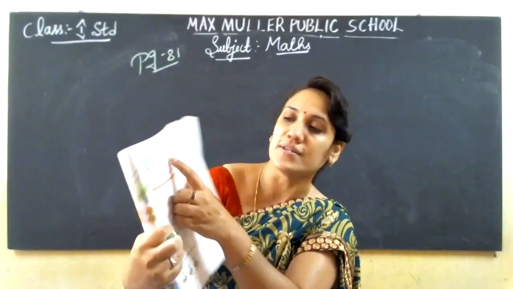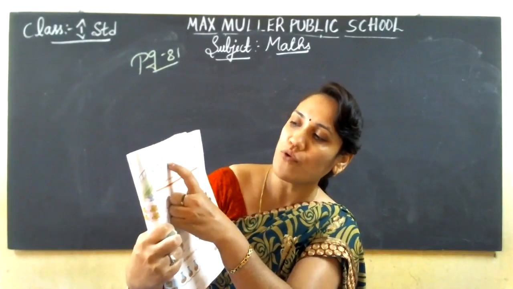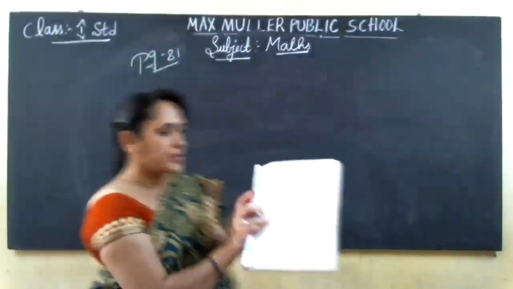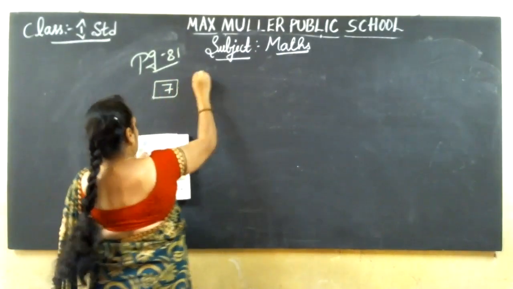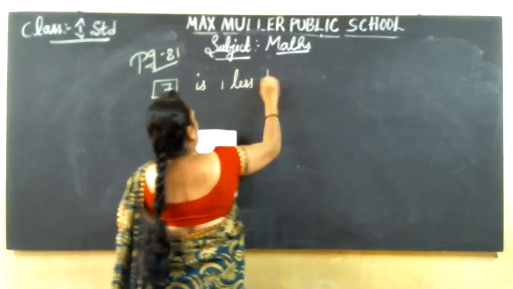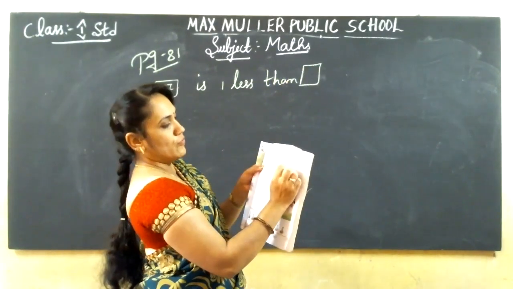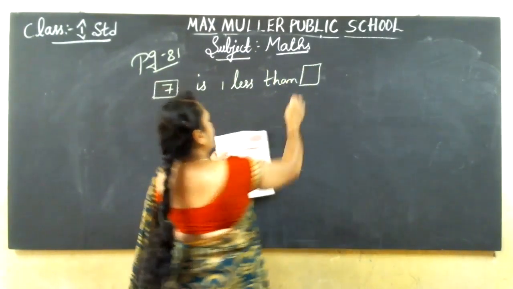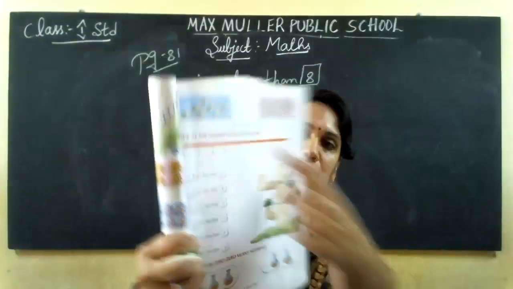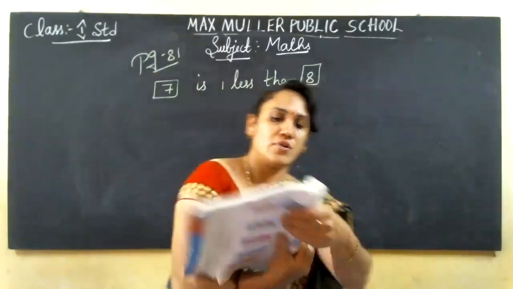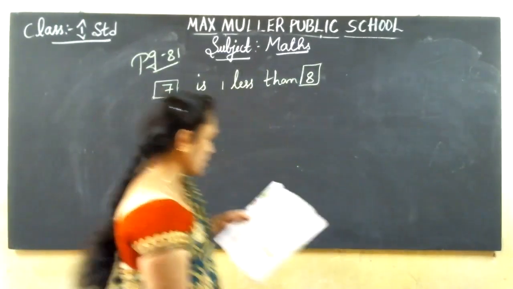See above, erasers. How many erasers are there this side? See 1, 2, 3, 4, 5, 6, 7 erasers. 7 erasers. Right, this side 7 is 1 less than, and count how many are there on this side. This side erasers, how many are there? Count it. 1, 2, 3, 4, 5, 6, 7, 8. Same page, come down. After writing eraser sums, then come down. Down, how many sums are given? 6 sums are given.